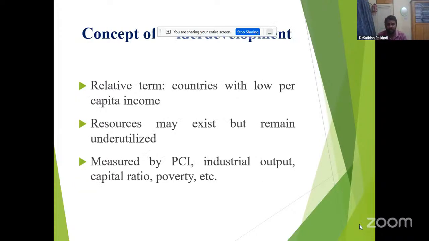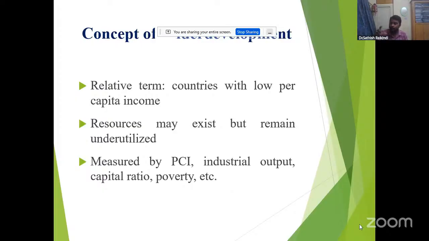When we look at the concept of underdevelopment, it is a relative term. Underdeveloped countries have low per capita income, and resources may exist but remain underutilized. Both underdeveloped and developed countries have natural resources, but underdeveloped countries have more resources that they are not utilizing properly.